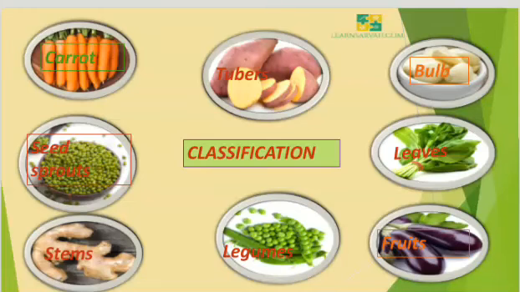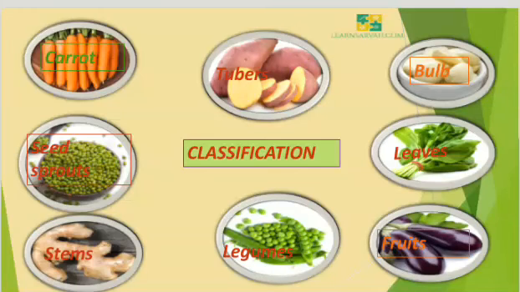The roots family includes carrot, beetroot, turnip, radish. Tubers: potatoes, sweet potatoes, tapioca. Bulb-like vegetables are onion, garlic. Leaves: cabbage, lettuce, spinach, amaranth, fenugreek leaves.